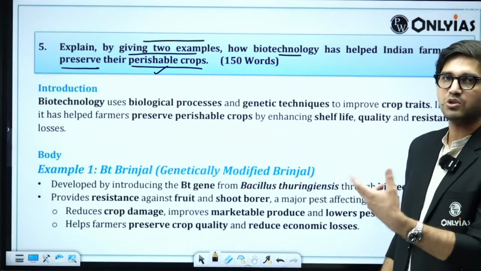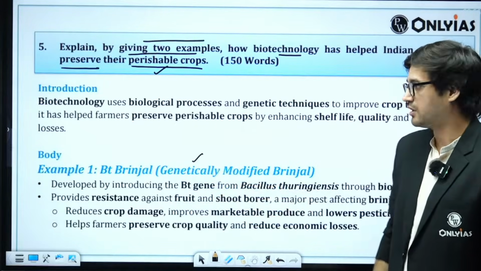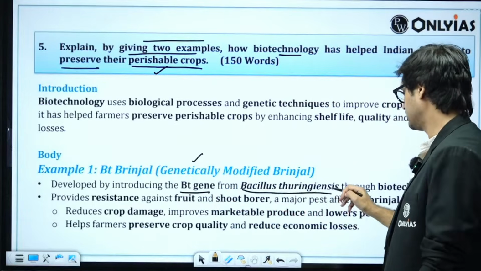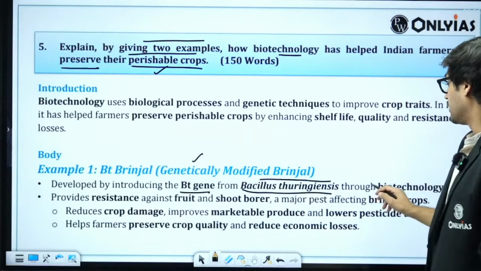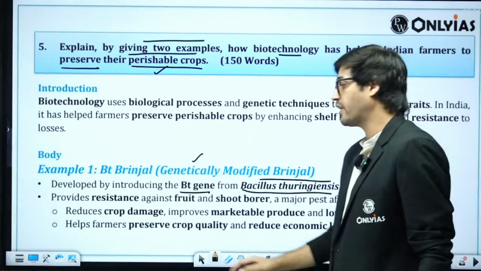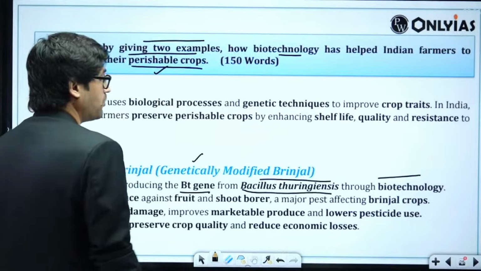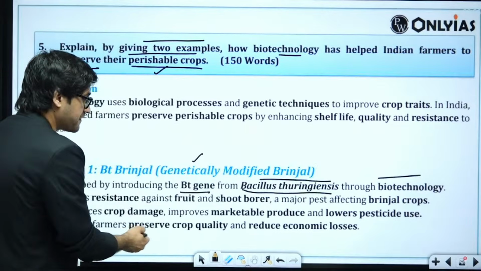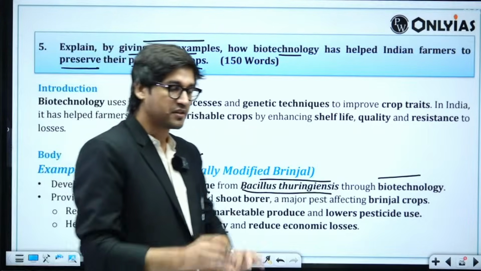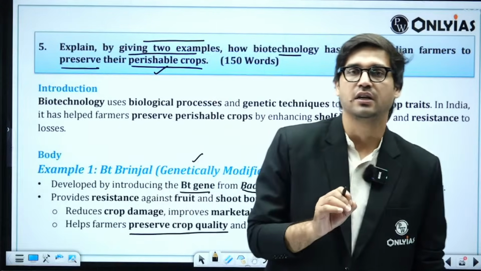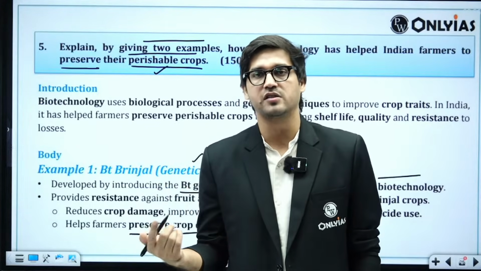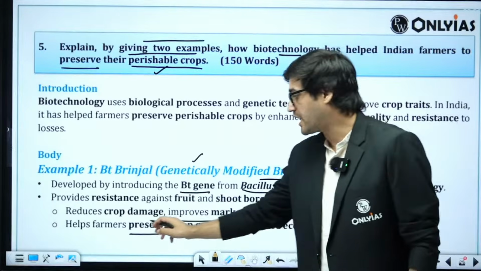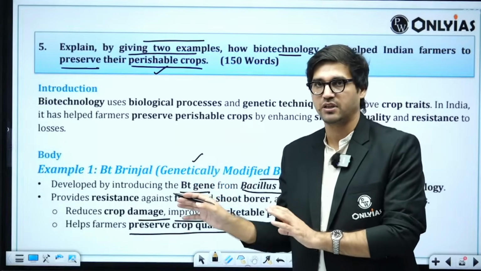What you can talk about here is 2 examples. For example, we have used the example of BT brinjal. BT brinjal does what? BT brinjal introduces the BT gene from Bacillus thuringiensis through biotechnology. What does it do? It provides resistance against fruit and shoot borers, which is a major pest that infests brinjal crops. Eventually, what it does is it preserves crop quality for longer, which means introduction of a specific gene into a certain crop using biotechnology increases the crop quality, increases the shelf life of the crop itself by preventing damage.